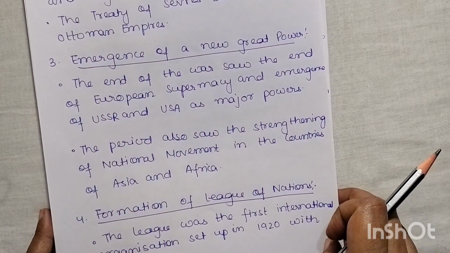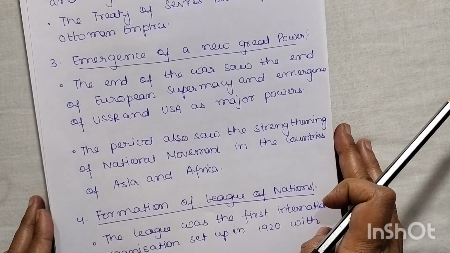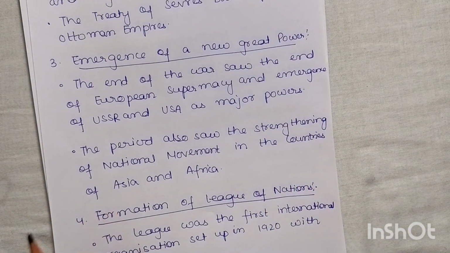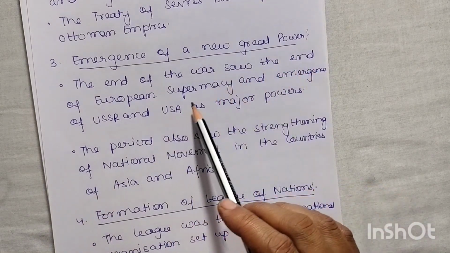Right. Now the third one is the emergence of a new great power. So after the First World War, we will see some new great powers have emerged. The end of the war saw the end of European supremacy.